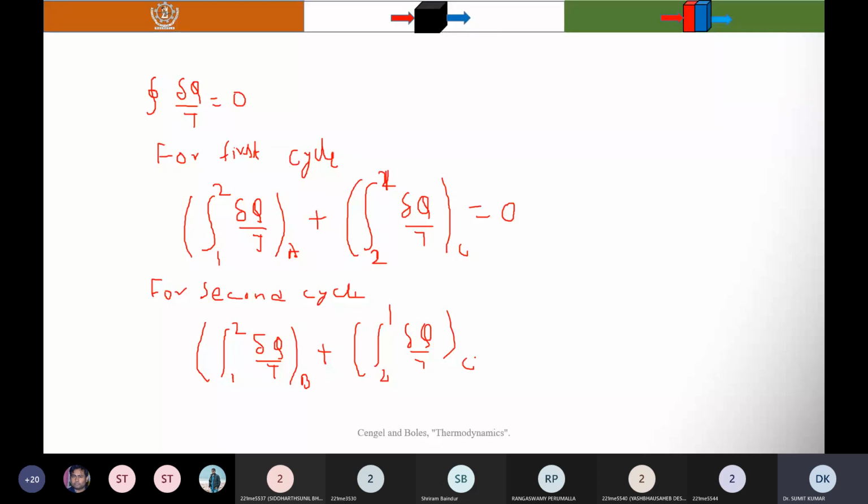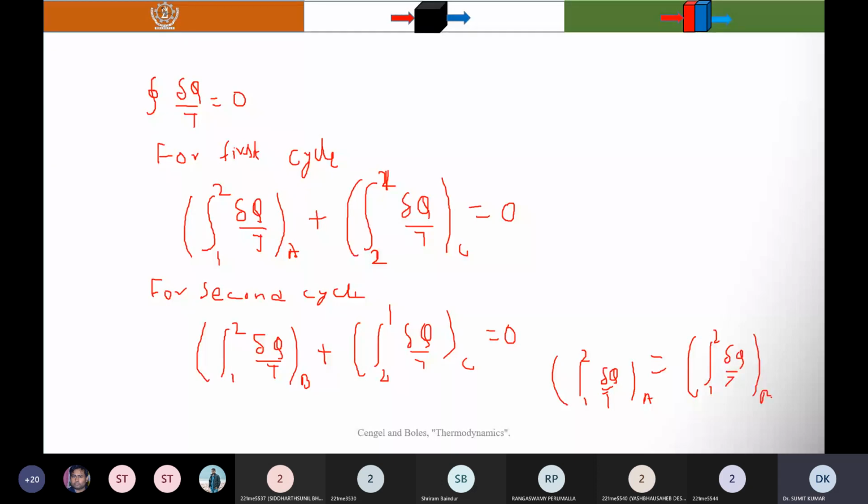Now you can subtract these two. So what you will find is integration 1 to 2 delta Q by T for process A minus integration 1 to 2 delta Q by T for process B equals 0.